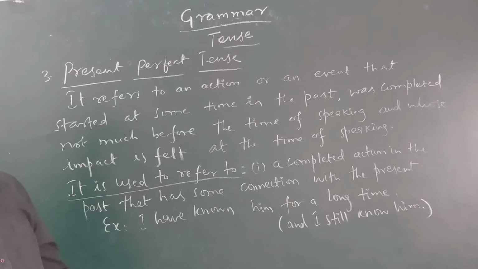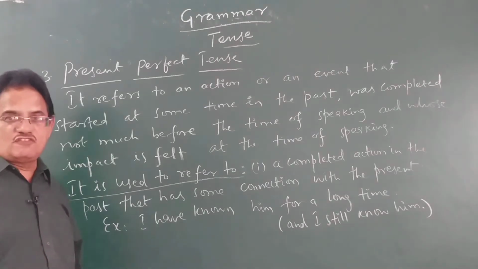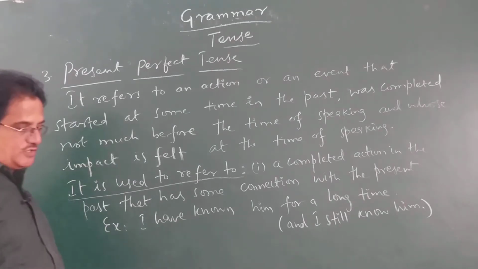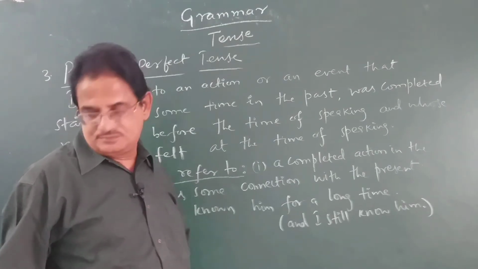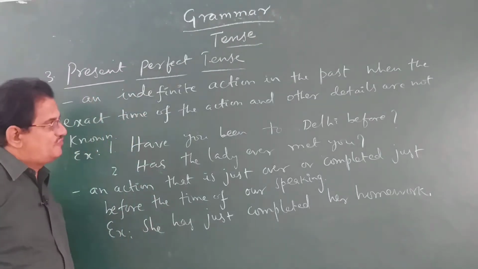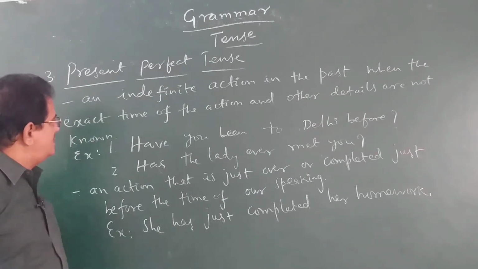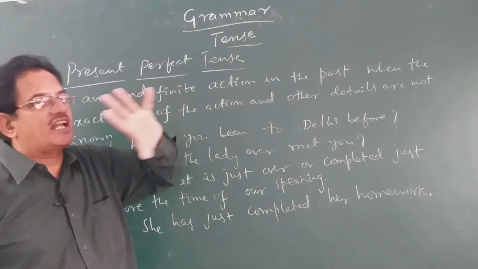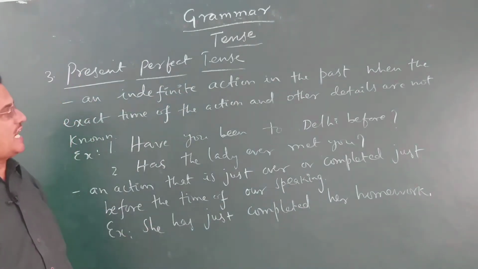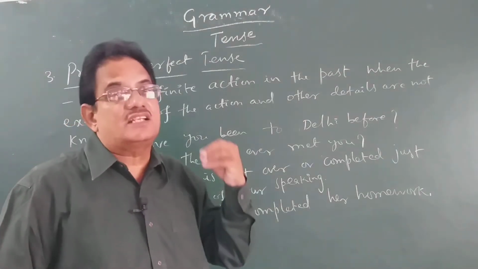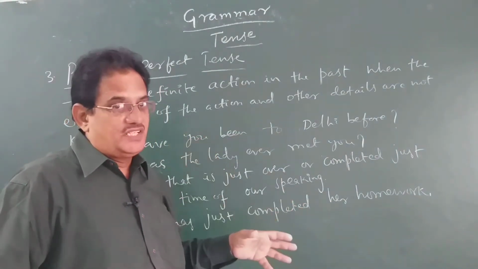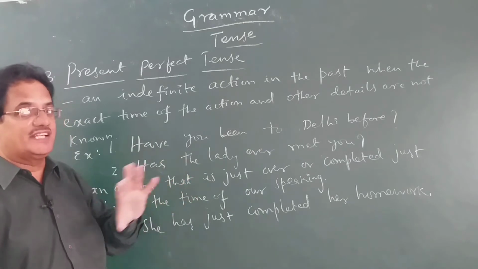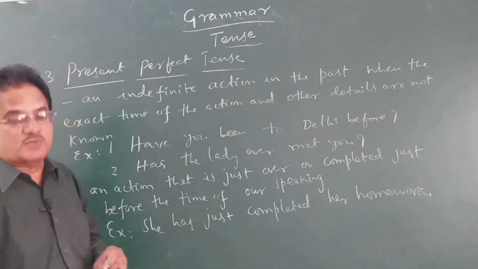Let us go to the next usage of present perfect tense. Second use of present perfect tense. Let us see that, children. The other usage of present perfect tense is written here. An indefinite action in the past when the exact time of the action and other details are not known. Suppose you are talking about an action, indefinite means what? Which is not definite. An indefinite action in the past when the exact time of the action is not known, other details are not known, then also we can use present perfect tense.